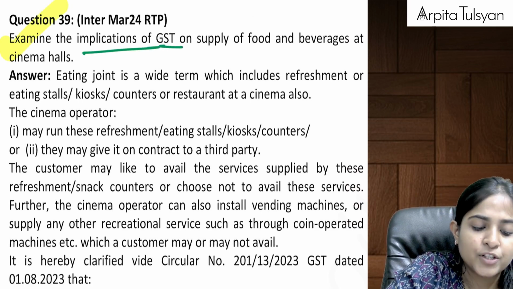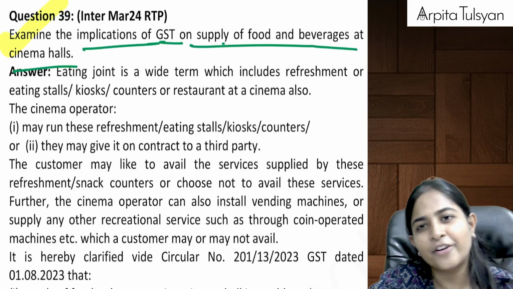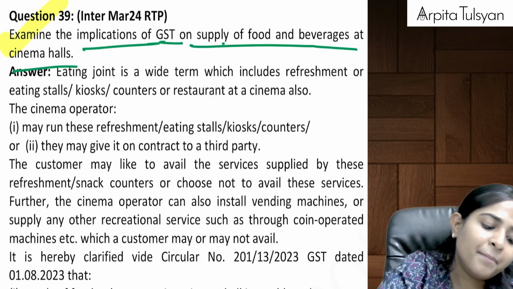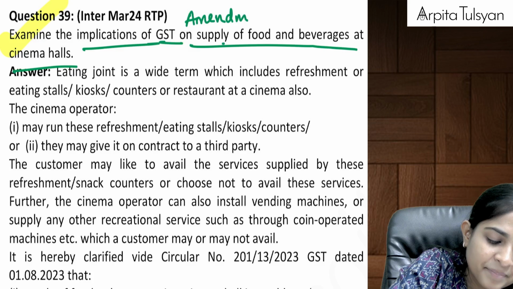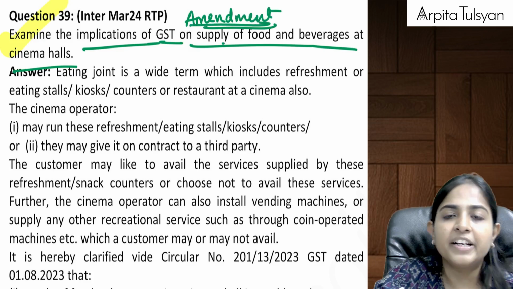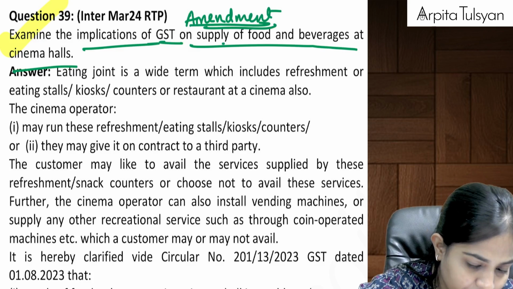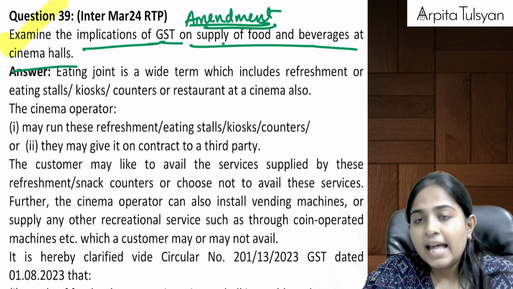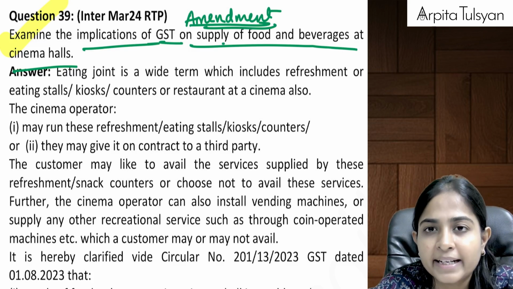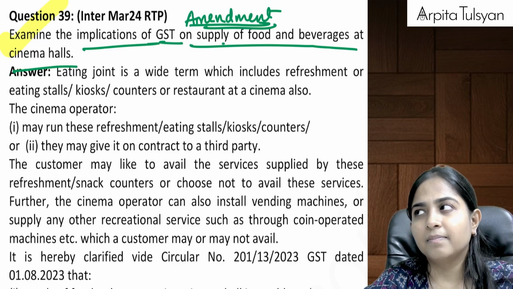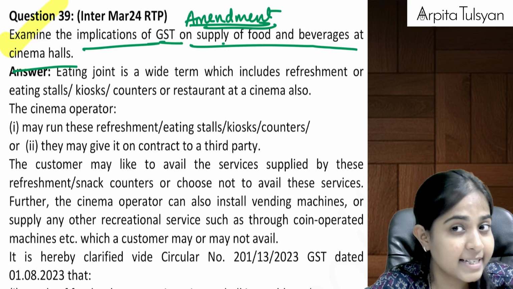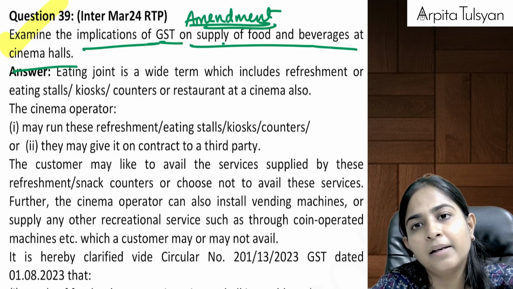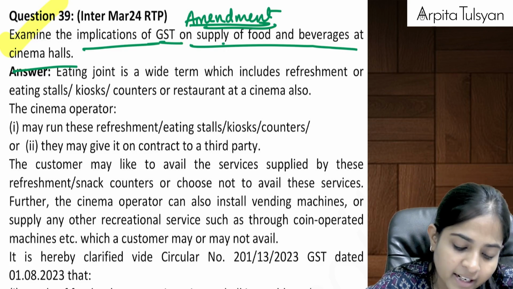Examine the implications of GST on supply of food. This also we have done: food and beverages at cinema halls. This is an amendment point, and you can definitely expect it in your exam. When you are purchasing food along with cinema tickets, it will be considered as a composite supply. And on the total amount, the rate of the principal supply, that is movie screening, will be applicable.